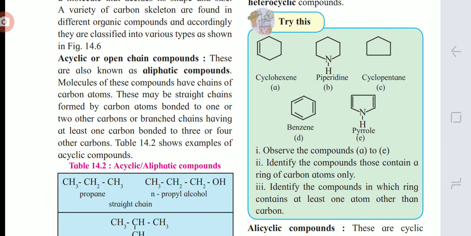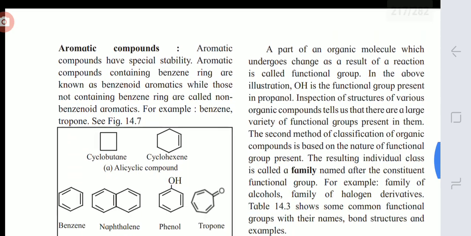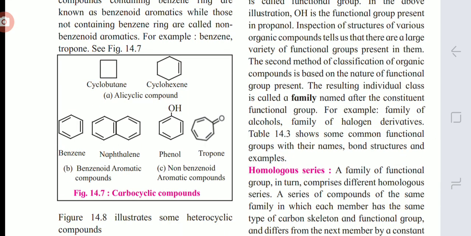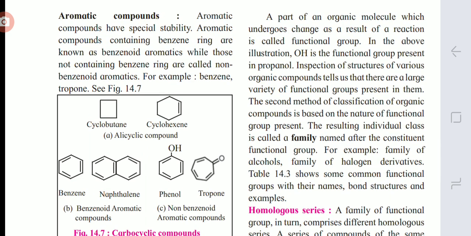So what is aromatic and non-aromatic? The compounds which contain 4n plus 2 pi electrons having a cyclic planar structure are aromatic, and those compounds which do not contain such a structure are non-aromatic in nature. Here some examples are there, alicyclic compounds and carbocyclic compounds. So you can revise it and check it. Here we discussed this classification based on the structure.